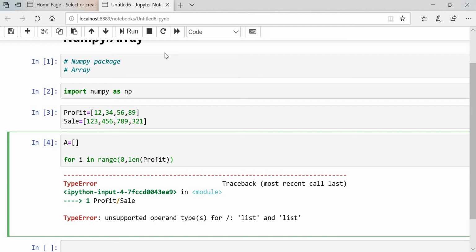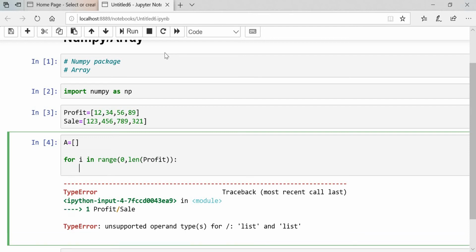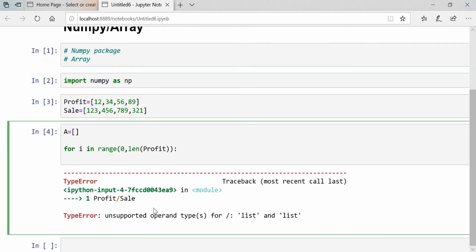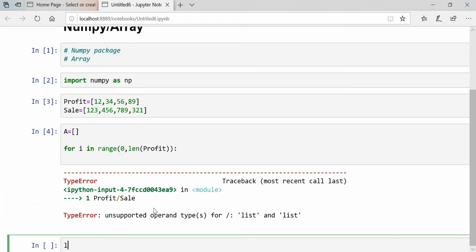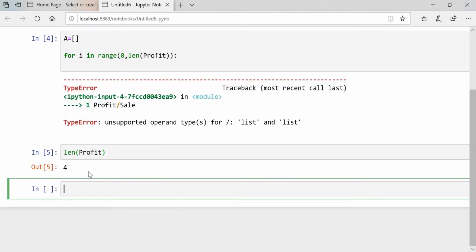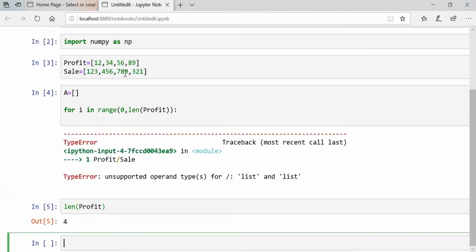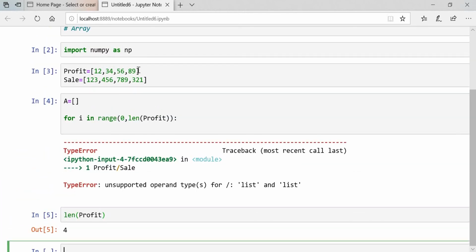Your loop will run till your list ends. So what is the length of your profit? We'll see here. Length of profit. Once you execute, you will get 4, that is 1 2 3 4, the length of your profit.